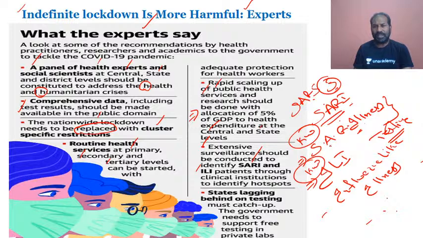SARI is severe acute respiratory illness. It could be asked which among the following is incorrect in regards to SARI. So instead of illness, the UPSC might give it as something else, but it is only severe acute respiratory illness rather than syndrome. ILI is influenza like illness.